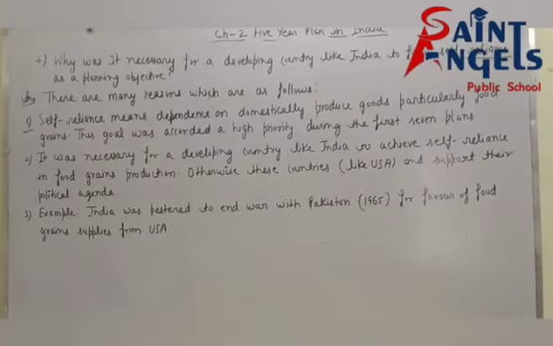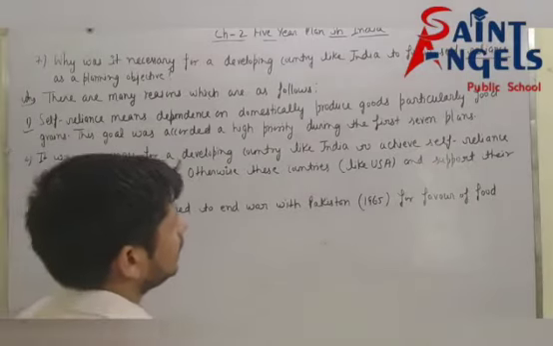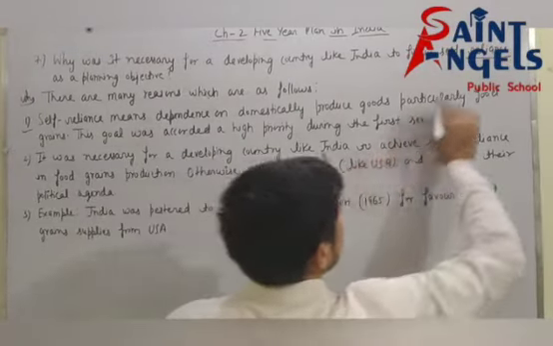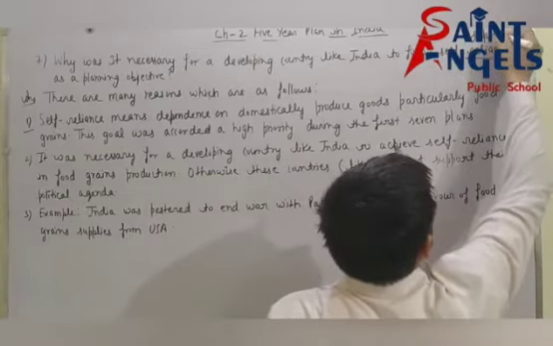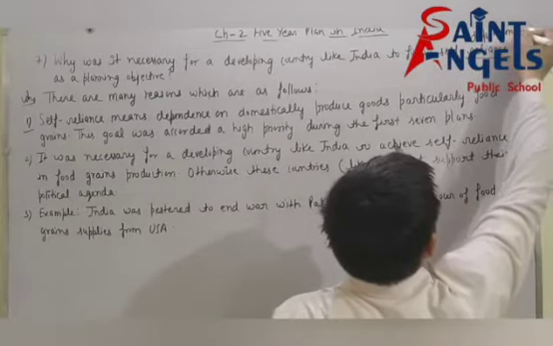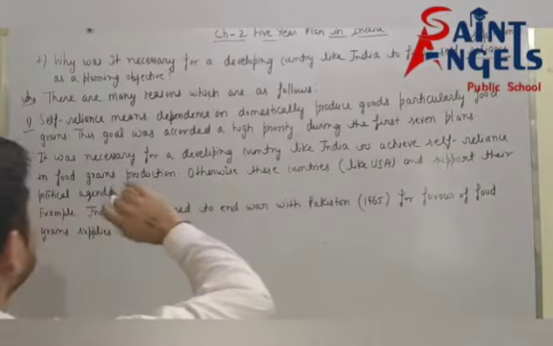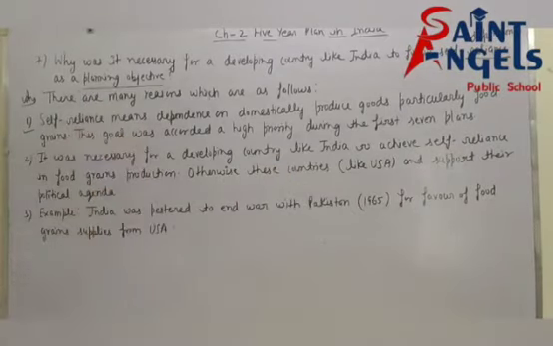See the next question. Why was it necessary for a developing country like India to follow self-reliance as a planning objective? Reliance means dependency. Now see the answer of this question.